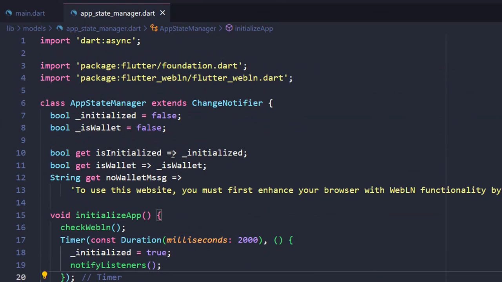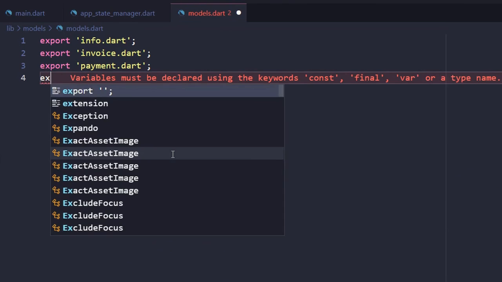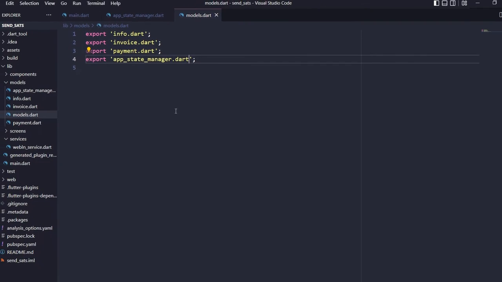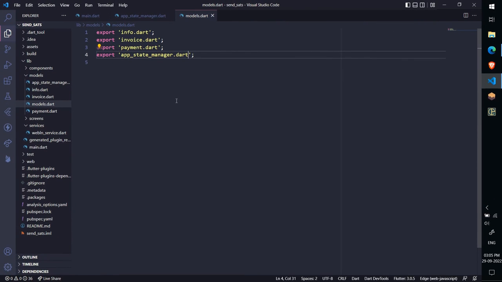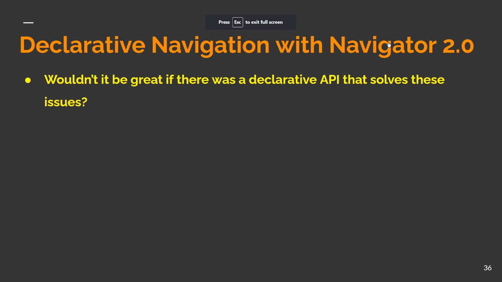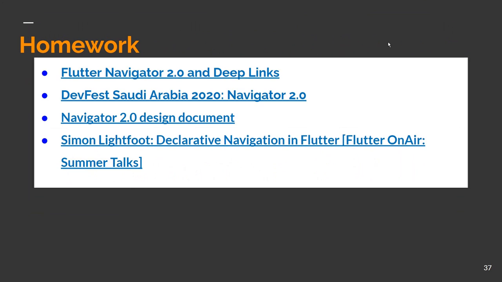Finally, open the models.dart barrel file and export AppStateManager there. This way, we add the newly created AppStateManager to the barrel file. We now have a well-defined model of the app state and a mechanism that notifies listeners of state changes. This is great progress. Further, we'll use it in the app.